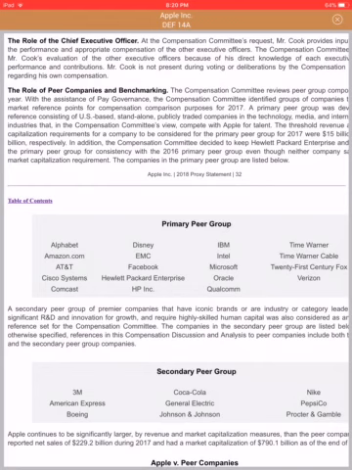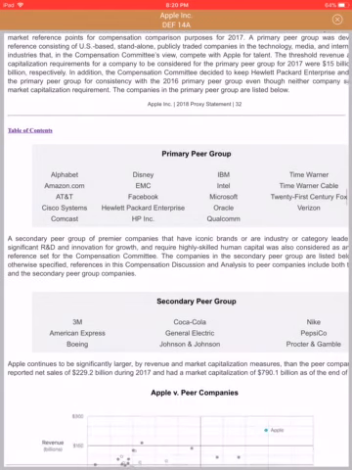So we see here the primary peer group for Apple. It seems to be mostly technology companies, although there are a number of companies on there that are not technology. They're more companies in the space involving movies and content such as that, cable and so forth. So that can also tell you that Apple is benchmarking some of those organizations.